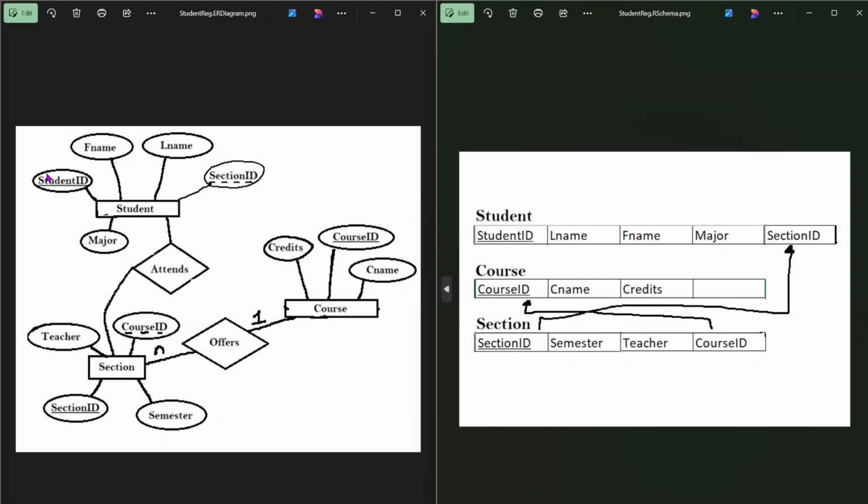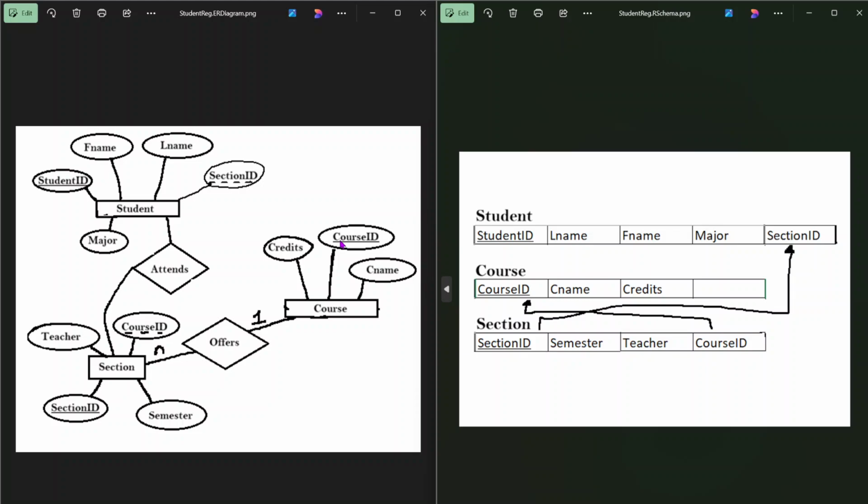For student's attributes, we have the primary key student ID, first name, last name, major, and the foreign key section ID. Section ID comes from the entity section, which has the primary key of section ID, along with the other attributes of semester and teacher, and the foreign key course ID. Course ID comes from the entity course, which consists of the attributes of credits, course name, and course ID, which is its primary key.